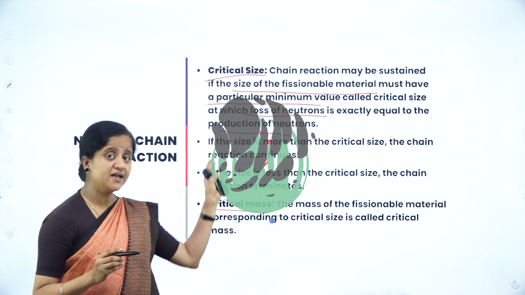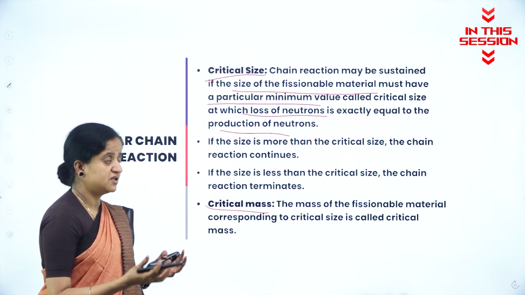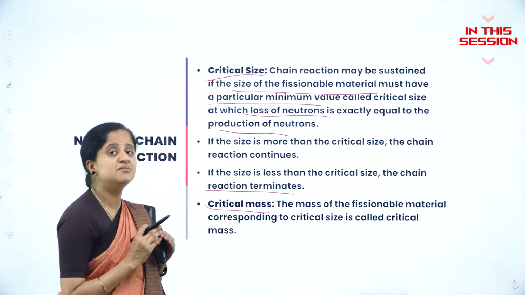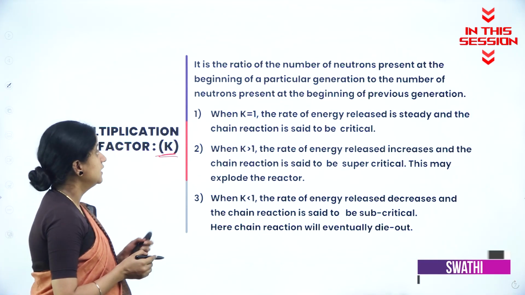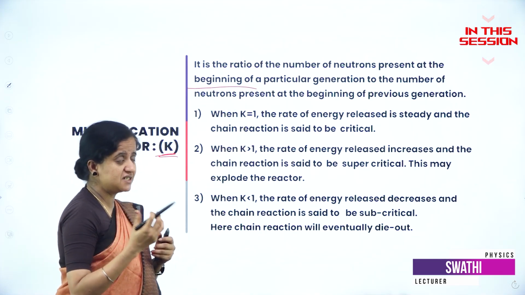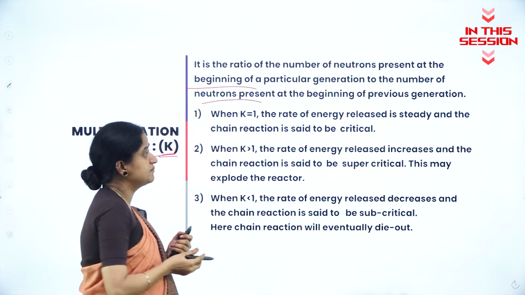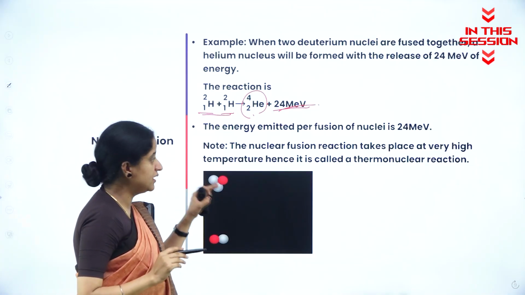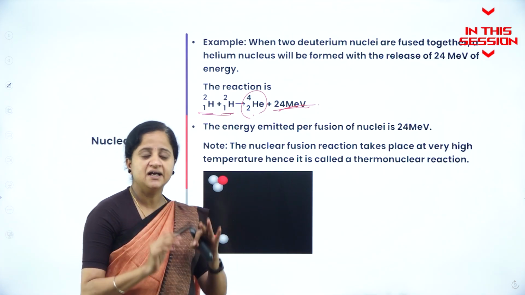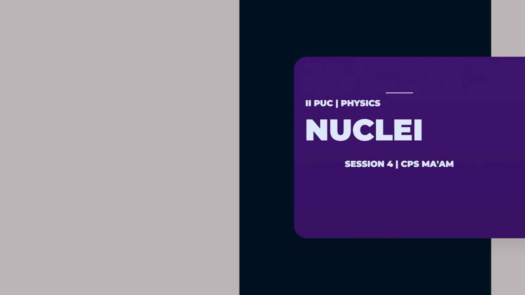If the size is more than critical size, the chain reaction continues. Suppose if the size is less than the critical size, then the chain reaction terminates. What is multiplication factor? It is the ratio of number of neutrons present at the beginning, initial stage of a particular generation to the number of neutrons present at the beginning of previous generation. The nuclear fusion reaction takes place at a very high temperature and hence it is also called as thermonuclear reaction.